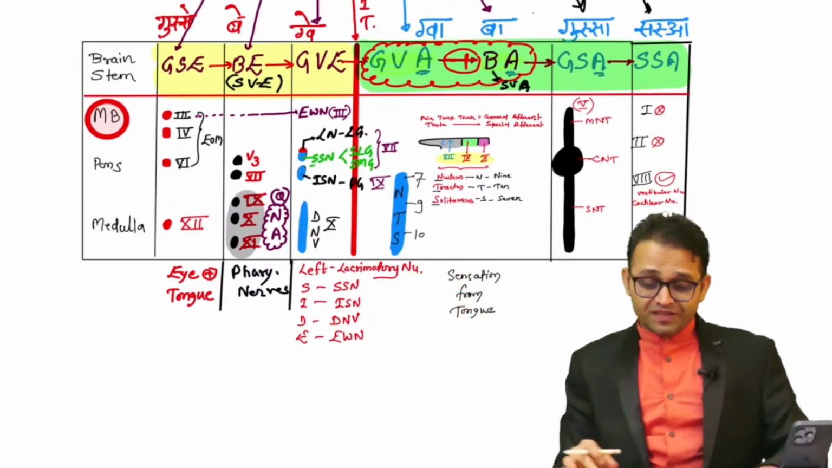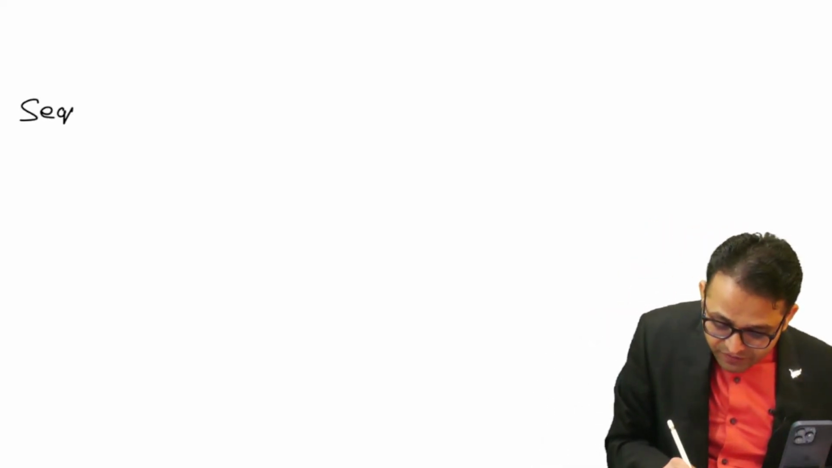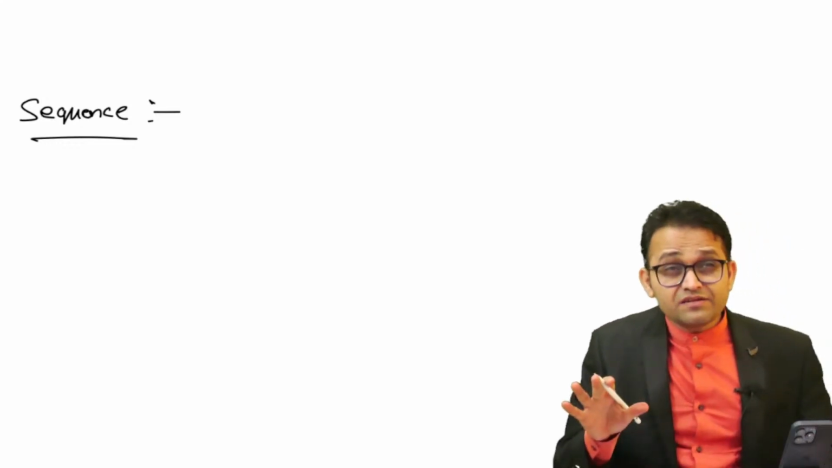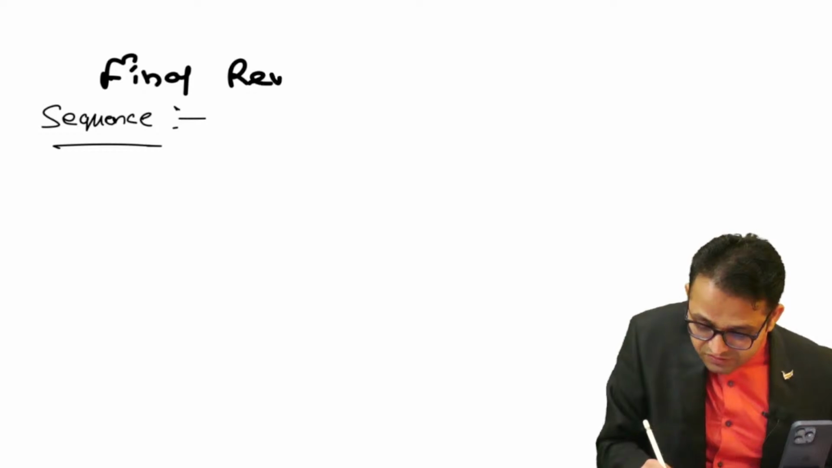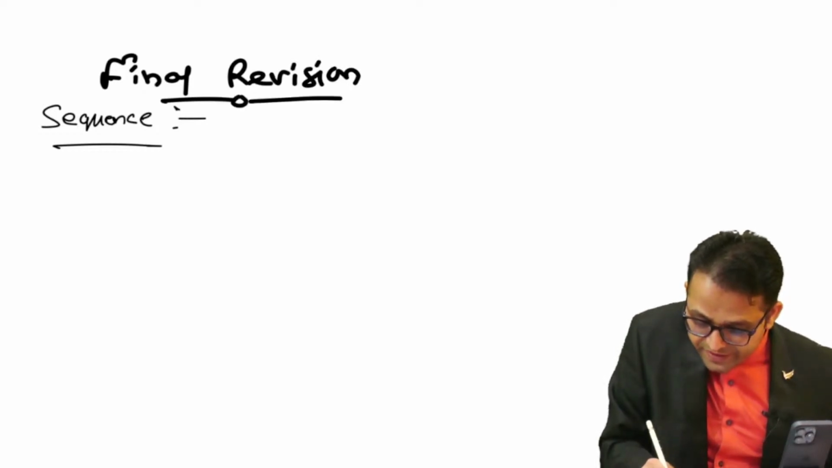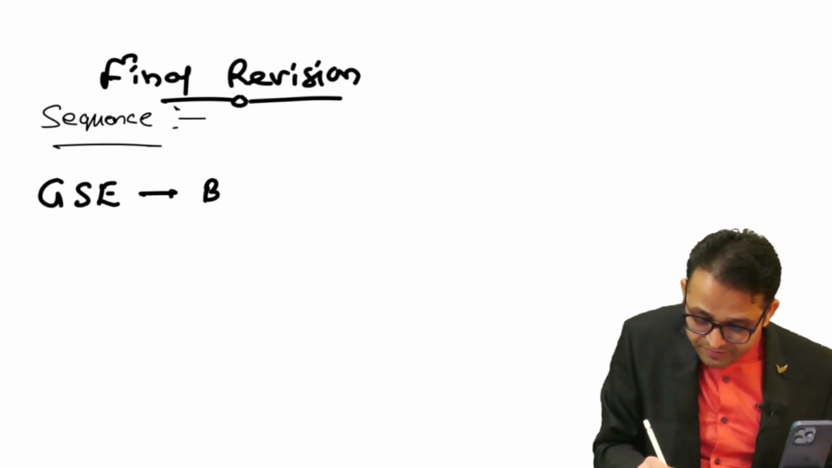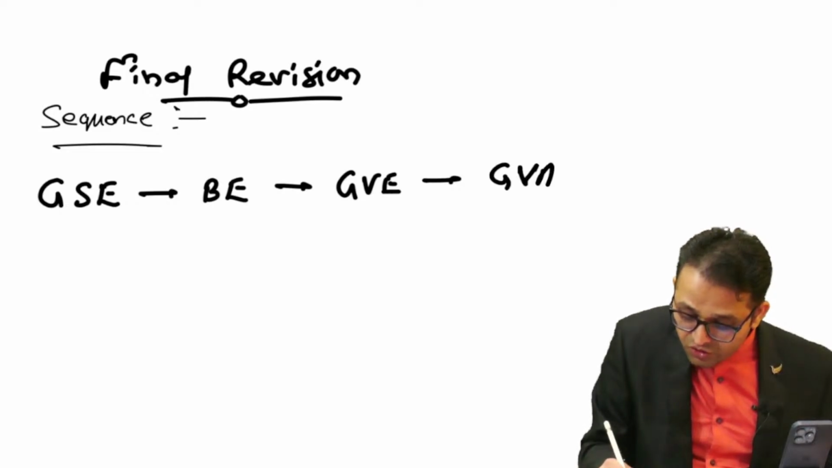Okay, there is a question. So I am going to write down the final mnemonic. What you have to remember is the sequence. What is the sequence? Final revision. Quick answer. Fine. So the answer is gusse, then be, then gue, then gua.